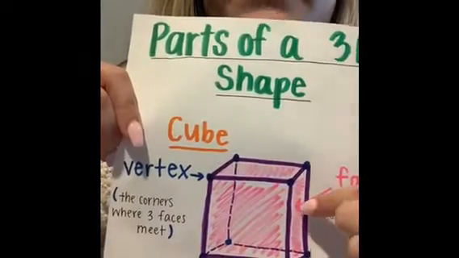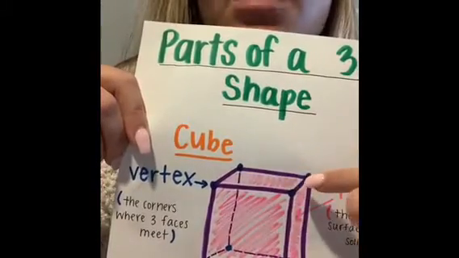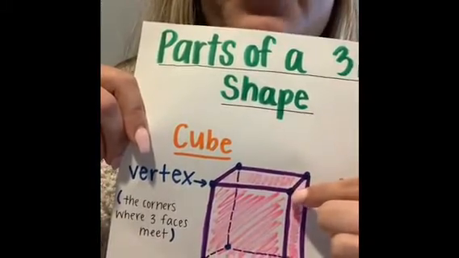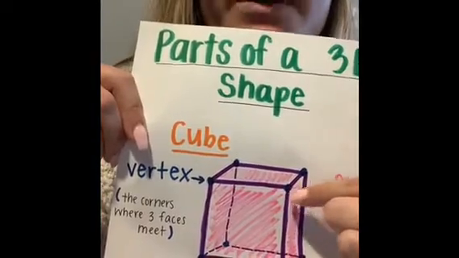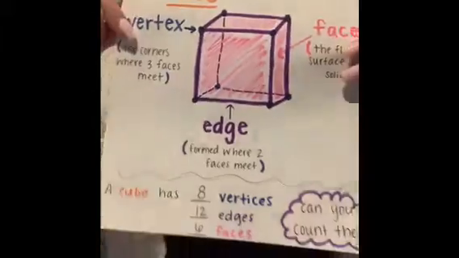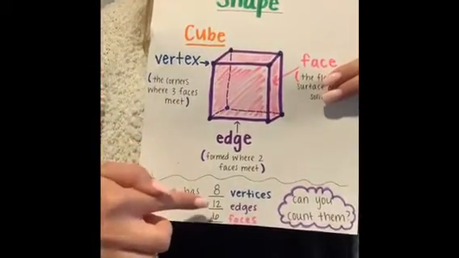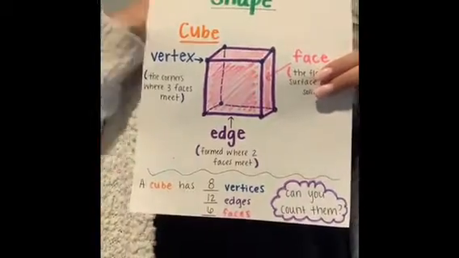We have one face here, one face here, and one face here, and all of them meet at this point. So this is one vertex of a cube. And so now at the bottom, I wrote down how many vertices, how many edges, and how many faces that the cube has.